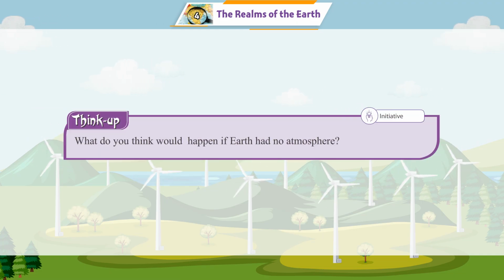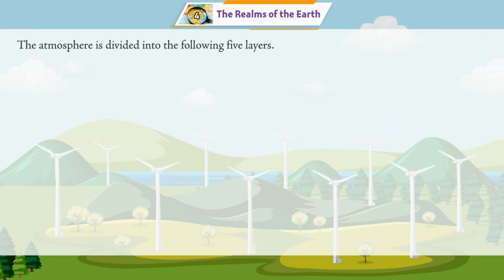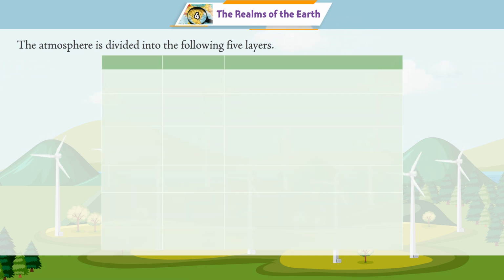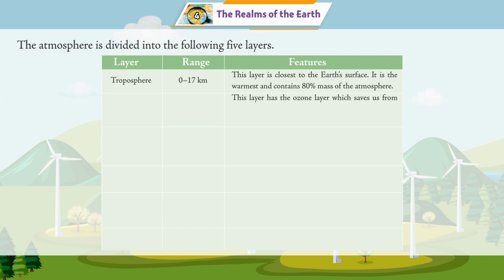Think up. What do you think would happen if Earth had no atmosphere? The atmosphere is divided into the following 5 layers. Layer, range, features. Troposphere, 17 kilometers. This layer is closest to the Earth's surface. It is the warmest and contains 80% mass of the atmosphere.